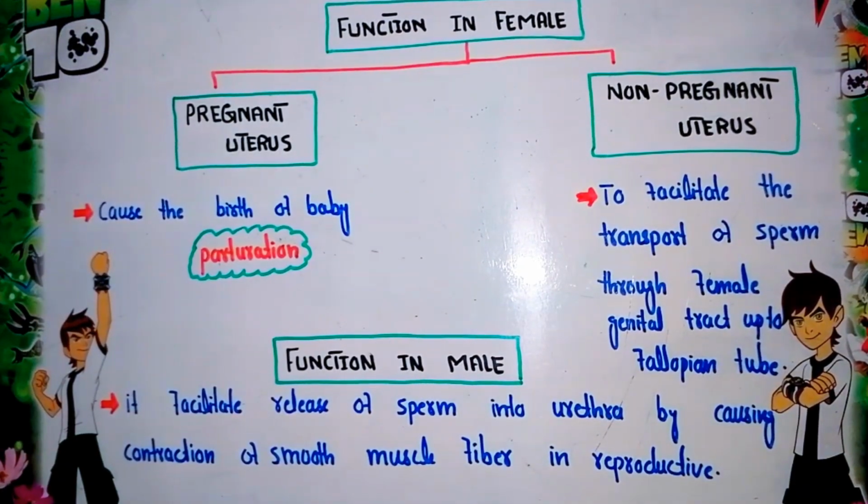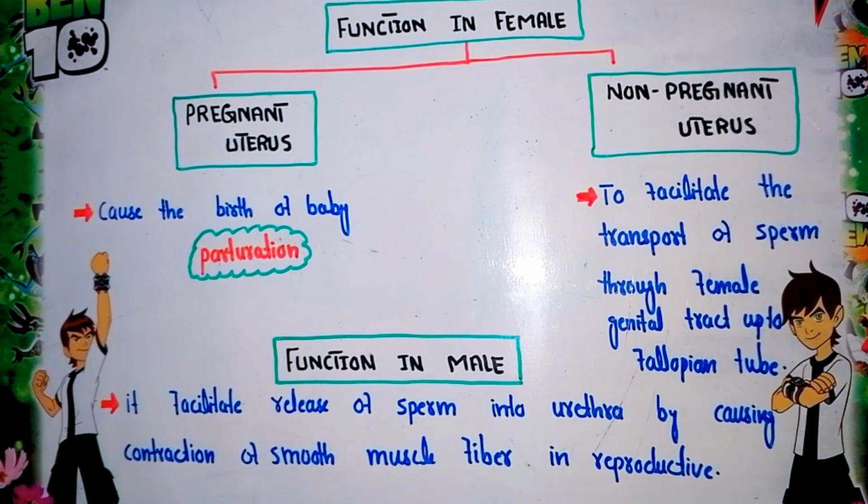First, we will discuss the function in females. In females, oxytocin acts differently in different cases: the function is different in the pregnant uterus and the non-pregnant uterus. Let us discuss the pregnant uterus first.